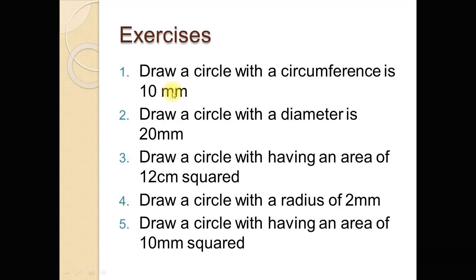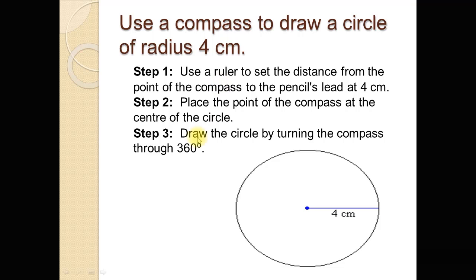Now here are some questions for exercise. Students, try yourself to draw a circle with a circumference of 10 millimeter. Using the circumference formula, first of all find the radius of the circle and then draw the circle by using these 3 steps.